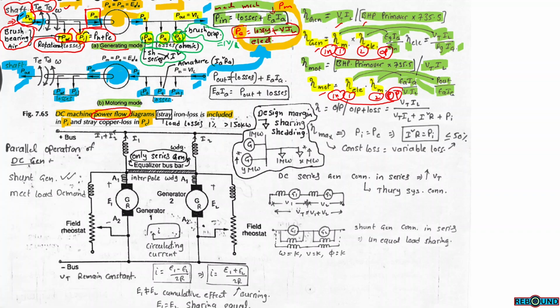The total efficiency of a motor is output power, that is shaft power, divided by input power, that is supply voltage into load current. You can consider the general efficiency equation: output divided by output plus total losses. In this, there are total copper losses and total iron losses. The condition for maximum efficiency is when constant losses equal variable losses, that is, iron losses equal copper losses. Then maximum efficiency can be obtained. Copper losses, I square R losses, equal iron losses, Pi, and the efficiency is only 50%.